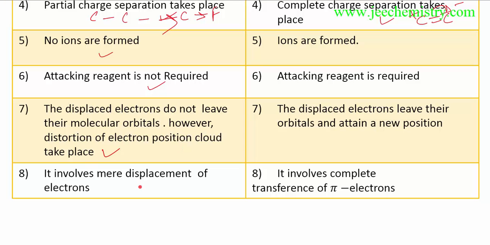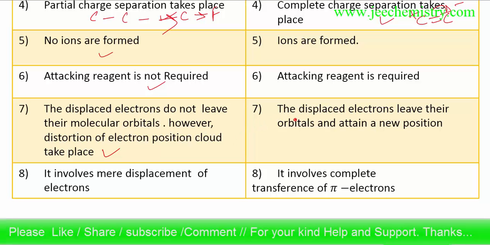Distortion means slight shifting of the electrons, but they don't leave their original atomic orbital. They only shift their positions. Here, a complete shifting of positions takes place. The inductive effect involves mere displacement of electrons from one position to another, but they will not leave their atomic orbitals.